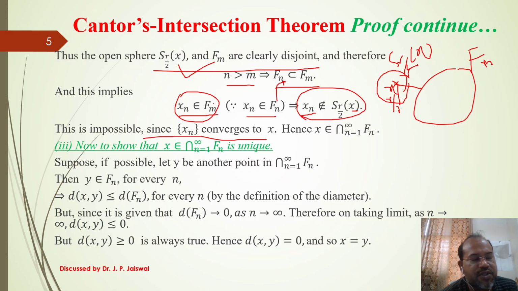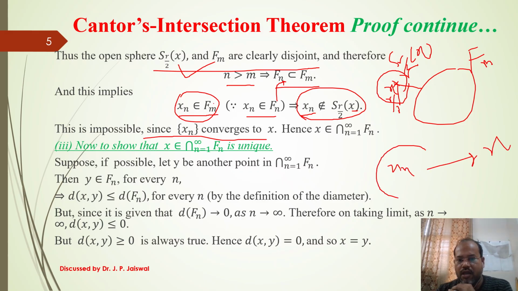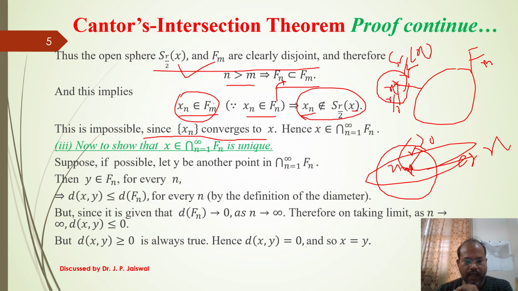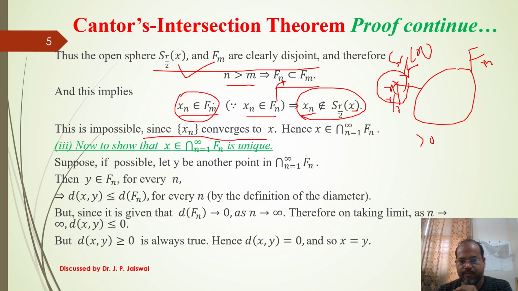any sequence x_n converges to x only if you take any open sphere of any radius greater than 0, then it contains infinitely many terms. Sorry, this is x, this was a mistake. Let me try to make the picture again. So any sequence x_n converges to x, by definition, if you take any open sphere centered at x of